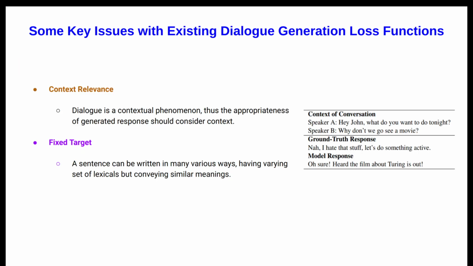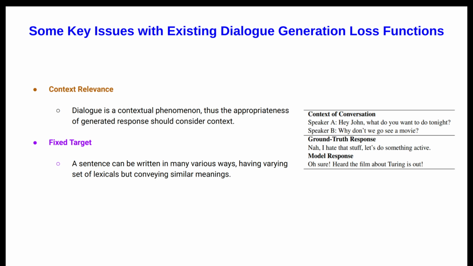The first one was the fixed target problem. In traditional systems they try to match exactly with the goal response. That is the fixed target problem. Context relevance is that, given a context, multiple responses could be viable, so it's not necessary to match exactly with the goal.